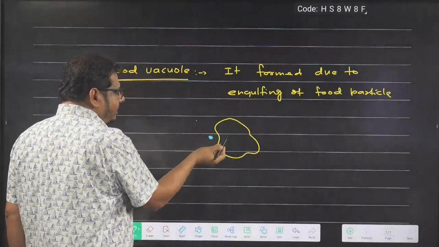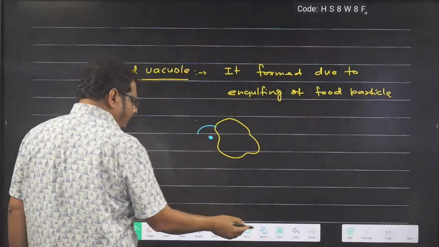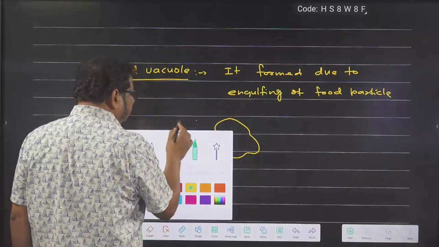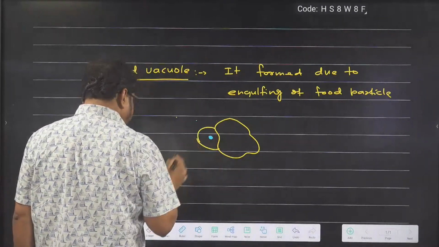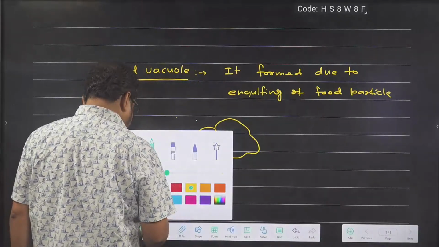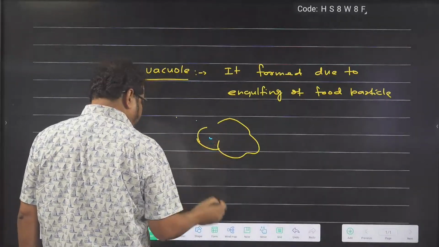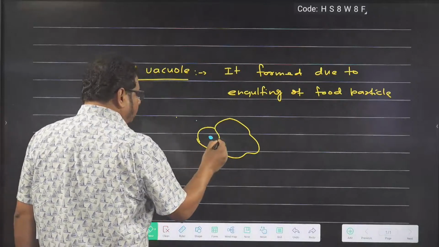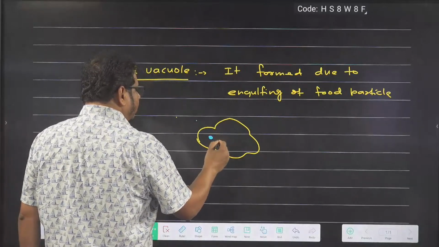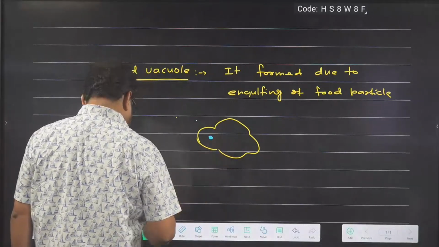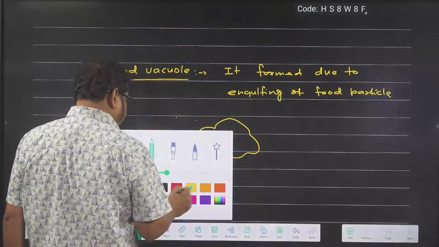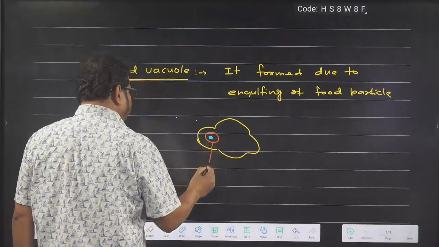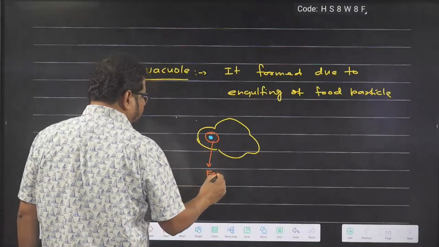When this cell engulfs the food particle, inside the cell a vacuole is forming, and the food is present inside a vacuolar structure, and this particular structure is called what? Food vacuole. That's it.